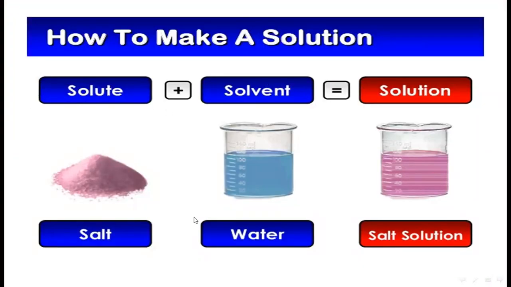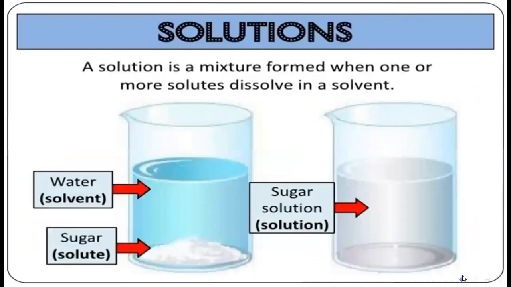Again here you see, just recall how to make a solution. Solute plus solvent mix together and they make a solution. A solution is a mixture formed when one or more solutes dissolve in a solvent. This is water, that one is sugar, and when they mix together they make a sugar solution.